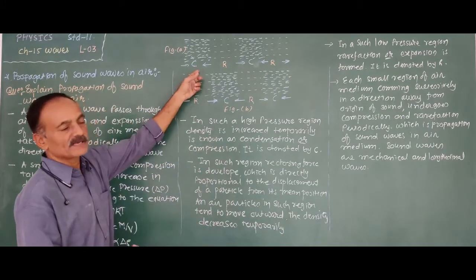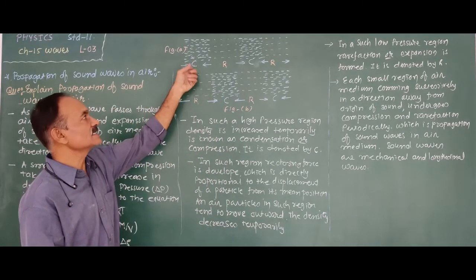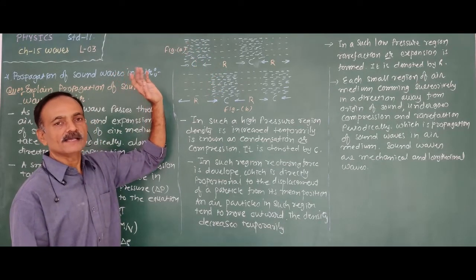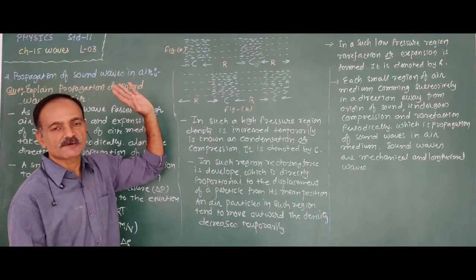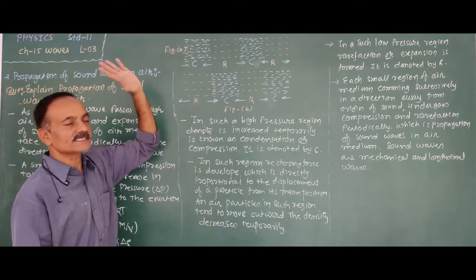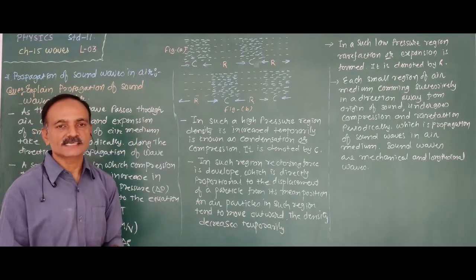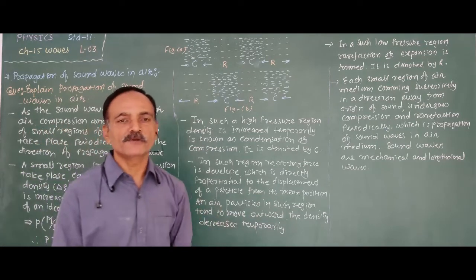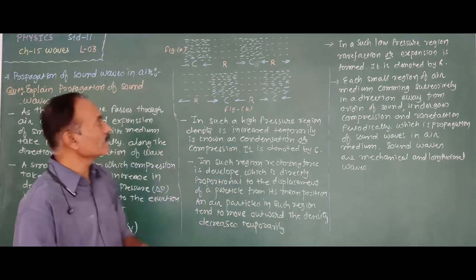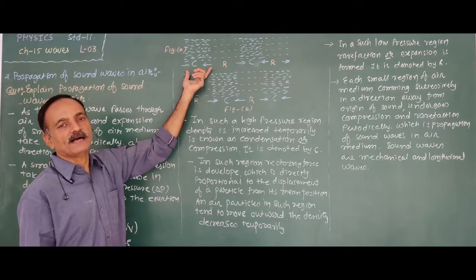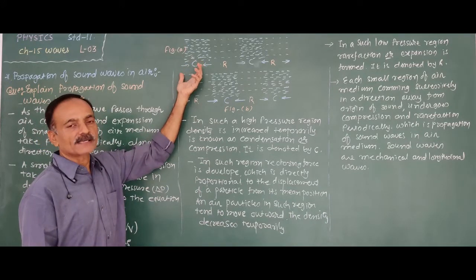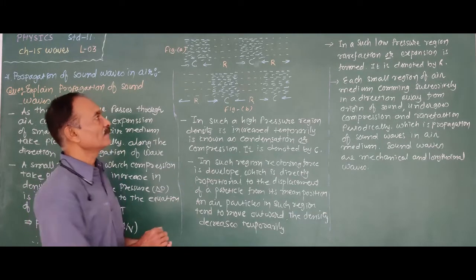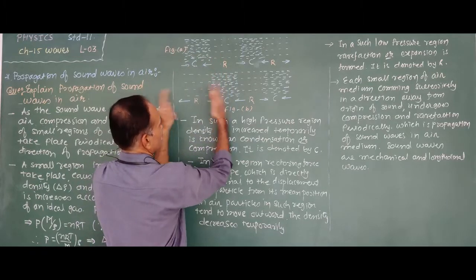The region in which the compression or condensation takes place, in this region, density and pressure increase. According to the equation of an ideal gas, PV equals mu RT. Now the pressure in the compression or condensation region is more. Pressure is the force per unit area, which produces the restoring force on the gathered air particles. Therefore, the air particles tend to go outward. Therefore, the air particles are now going in this direction.